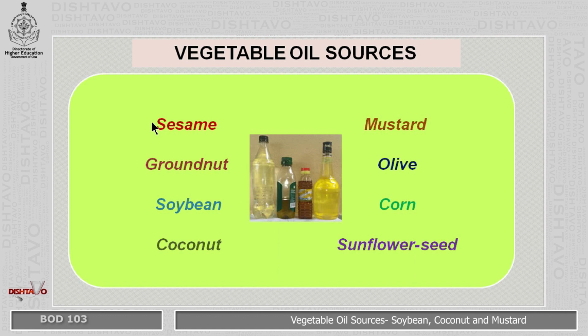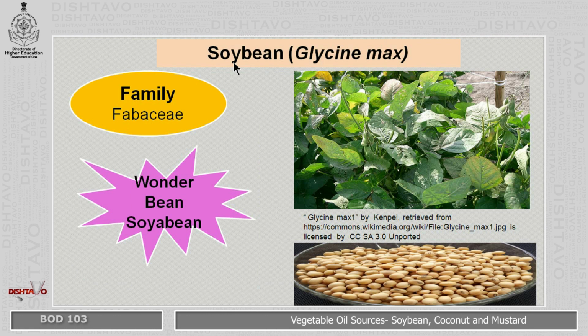Now the vegetable oil sources, the different vegetable oil sources are the sesame, groundnut, soybean, coconut, mustard, olive, corn and sunflower. So first we'll study about the soybean as a source of vegetable oils. The scientific name of soybean is Glycine max. It belongs to family Fabaceae and it is known as a wonder bean because of its numerous uses, and it is commonly called as soya bean.